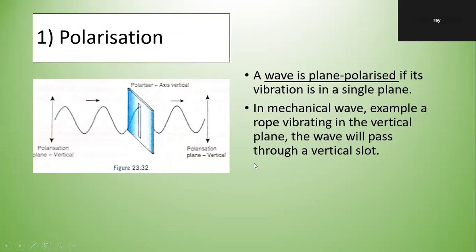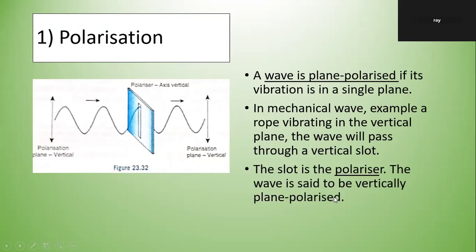The wave will pass through a vertical slot. It's plane polarized, and the wave that passes through is also plane polarized. It doesn't disturb it at all. The slot is the polarizer, or your syllabus calls it polarizing filter. The wave is said to be vertically plane polarized.